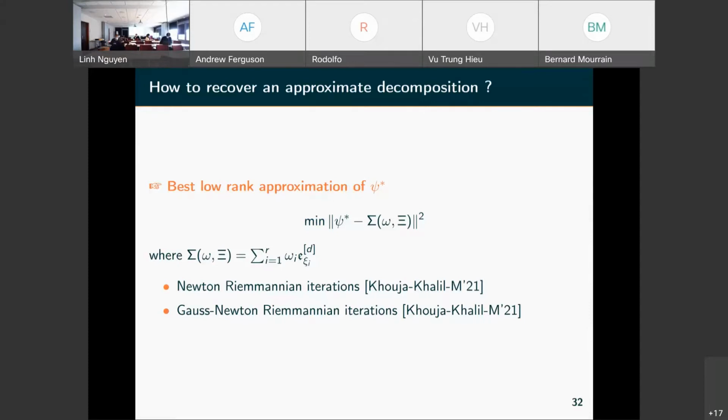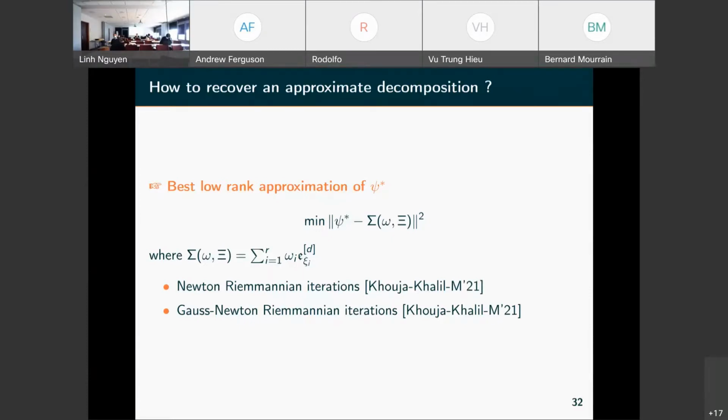So what we tried is to solve this problem by solving another optimization problem, which is minimizing the distance between the moment sequence we have, C star here, and the weighted sum of evaluations at some points xi that we know approximately or that we don't know exactly.